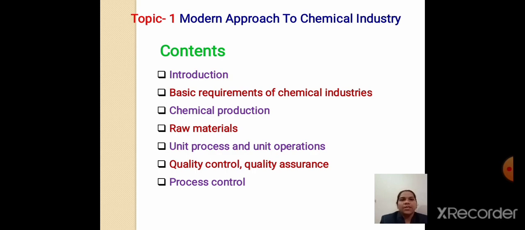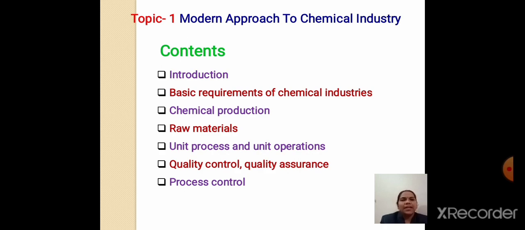In it we have to see the introduction of chemical industry, then basic requirements for chemical industry. Again we have to see the different raw materials which are needed to build up a chemical industry. Then there are two different processes, called unit process and unit operation. Whenever in any chemical reaction or process a chemical change takes place, that reaction is called a unit process. And if in any process a physical change takes place, that is called a unit operation.